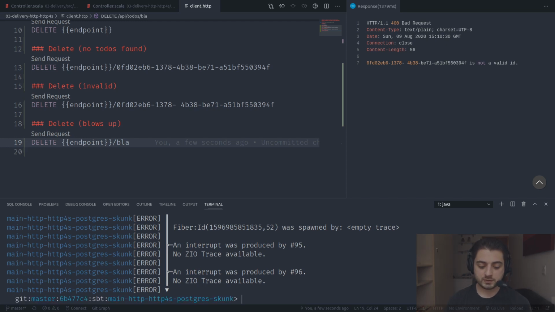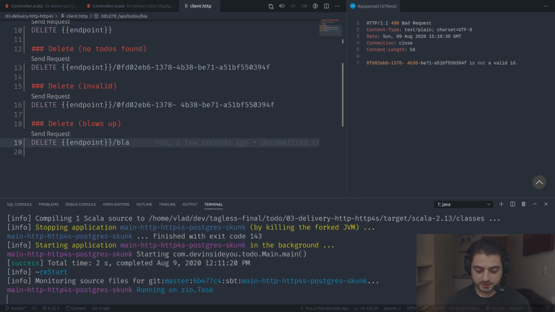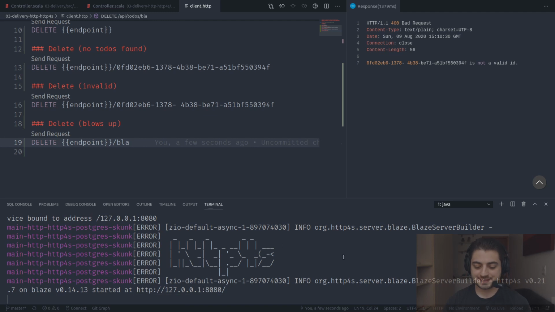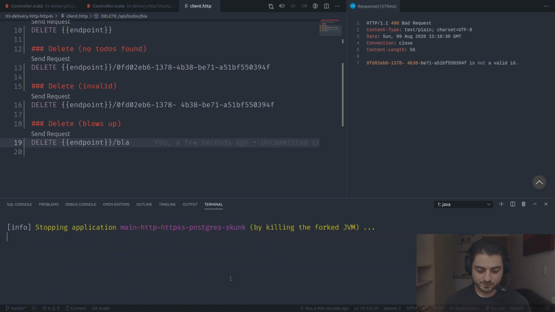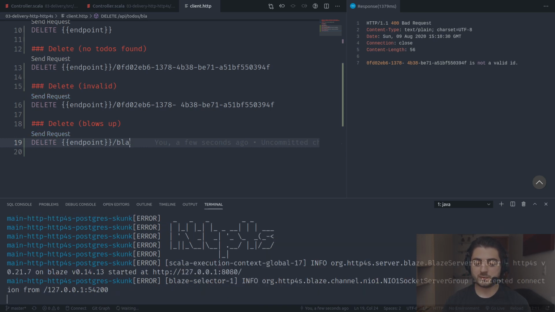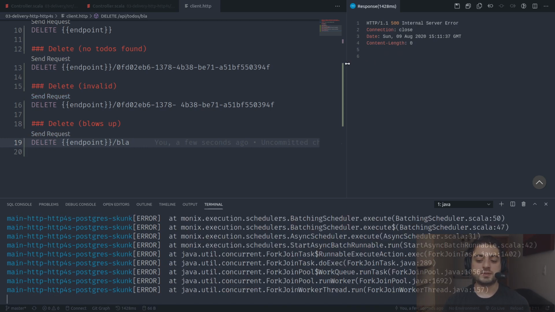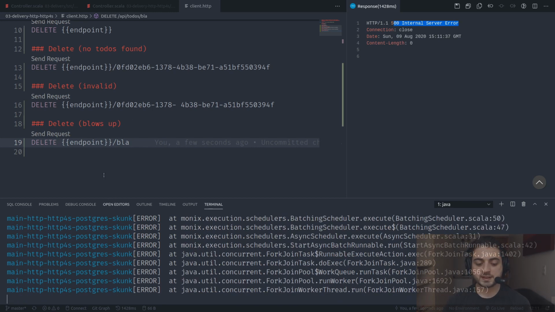But if we go and restart, and we're going to use something that is not ZIO, then it's going to use, okay, this is actually again ZIO. Okay, let's run it again. Okay, Monix eval task. So now if we call this one, then something in HTTP4s will properly catch it and do this internal server error, right? So we're going to see the stack trace and everything, and it's all good. We're going to deal with this a couple of videos from now, not in the next one. All right, great.